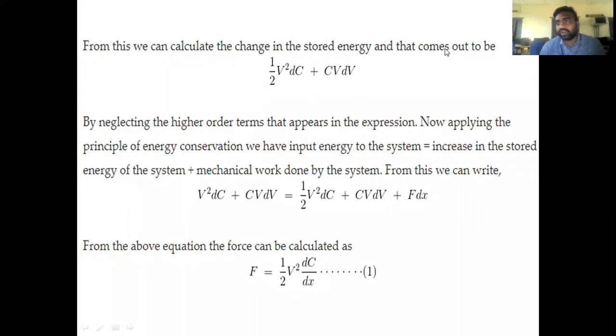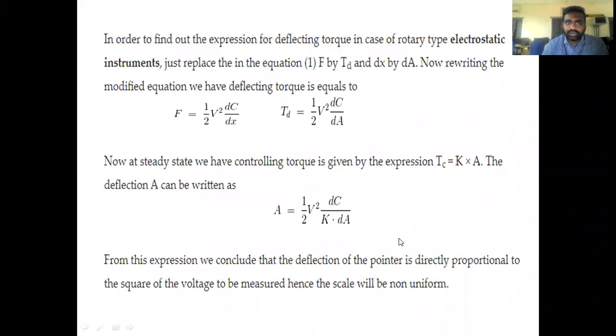This is the new force developed in the electrostatic voltmeter after the energy stored is added with respect to the mechanical work done. That is half V square dC divided by dx. So up to now, what did we calculate? We calculated the force here.